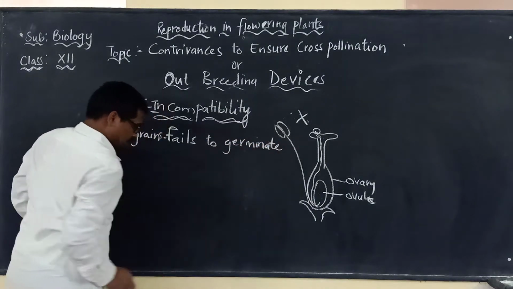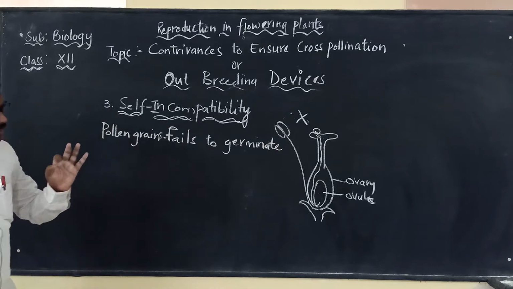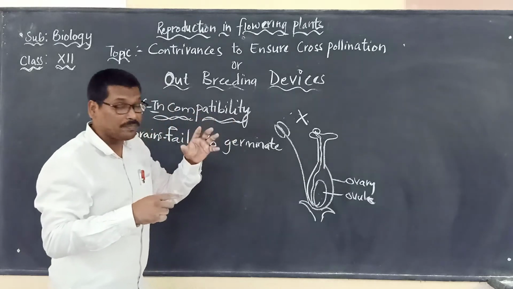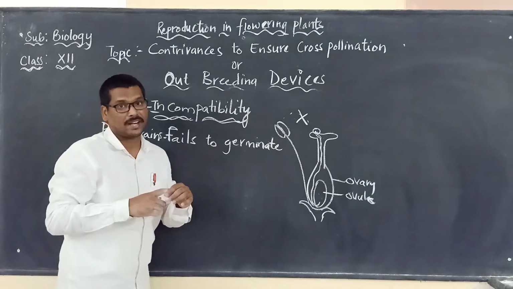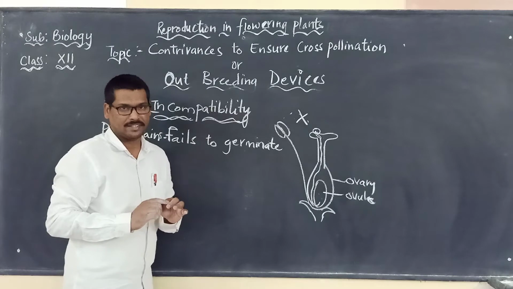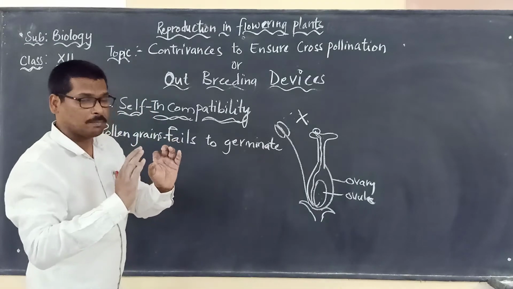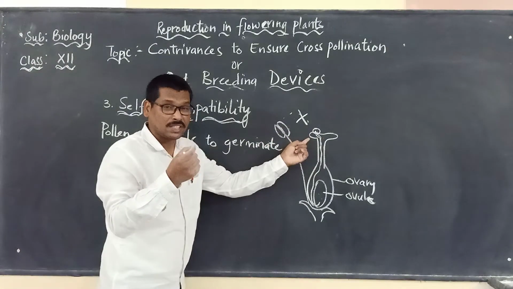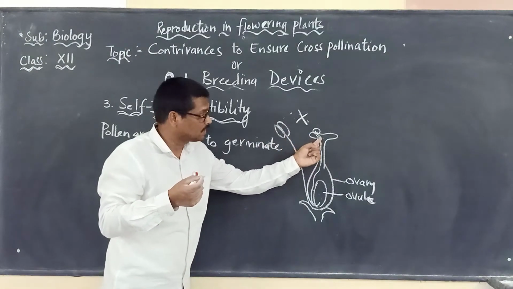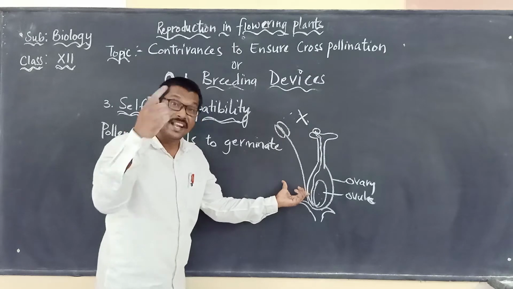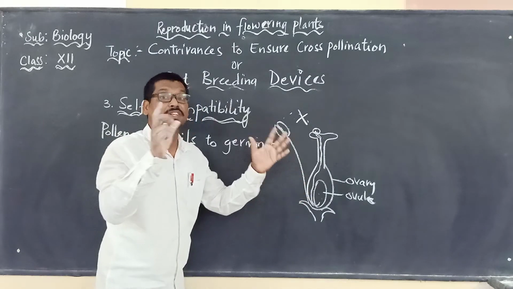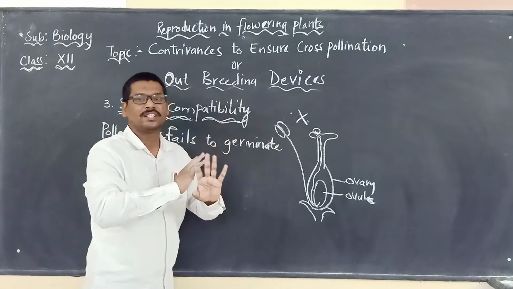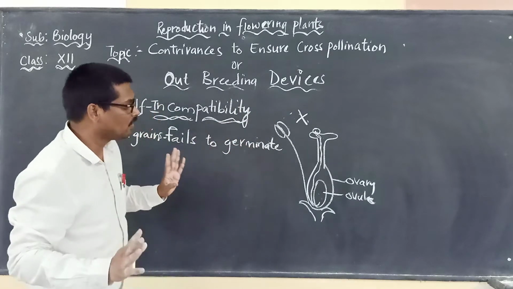Pollen grains fail to germinate on the stigma of the same flower, or even of a flower born on the same plant, or another flower born on the same plant. In simple terms, the pollen grains fail to germinate even if they fall on the stigma of the same flower or another flower on that same plant. There also it cannot germinate.